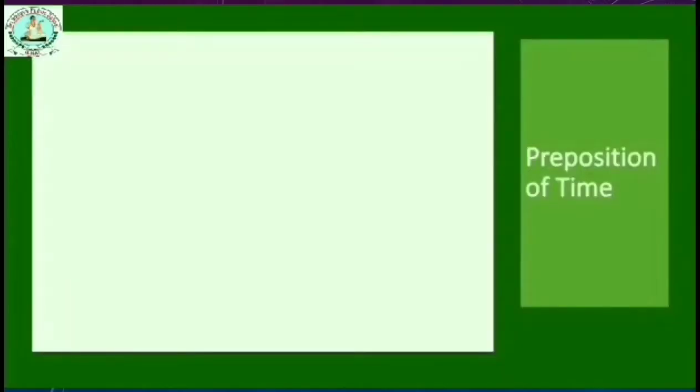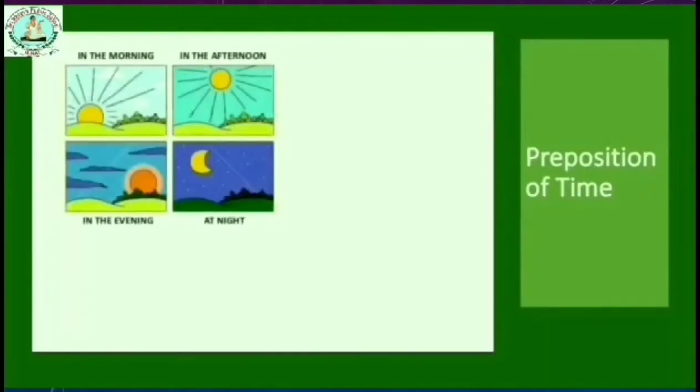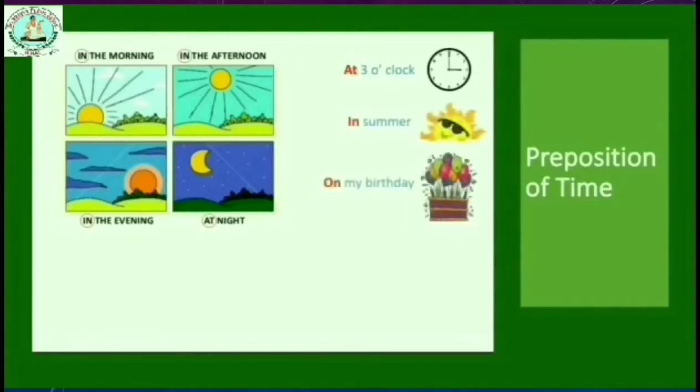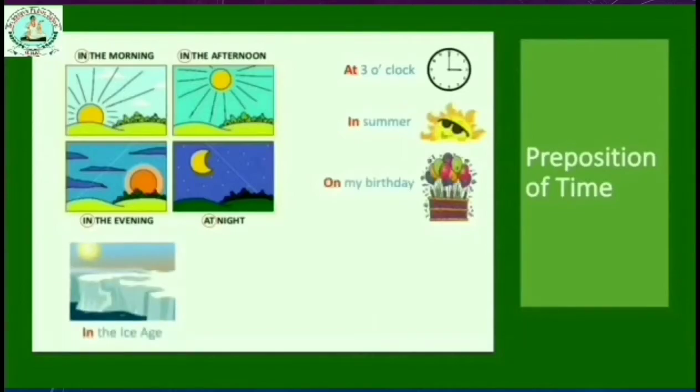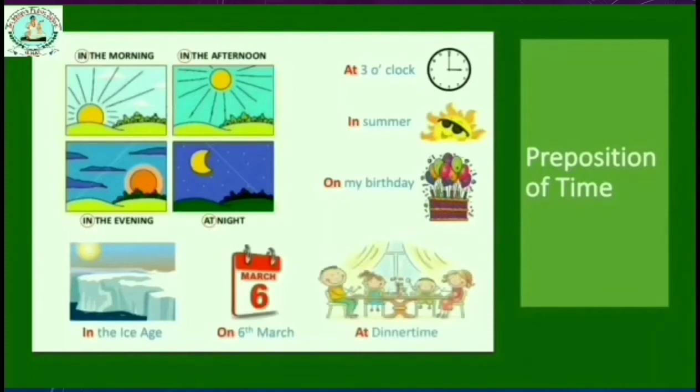So next one, preposition of time. Look at the picture: in the morning, in the afternoon, in the evening, at night, at 3 o'clock, in summer, on my birthday, in the ice age, on 6th March, at dinner time.